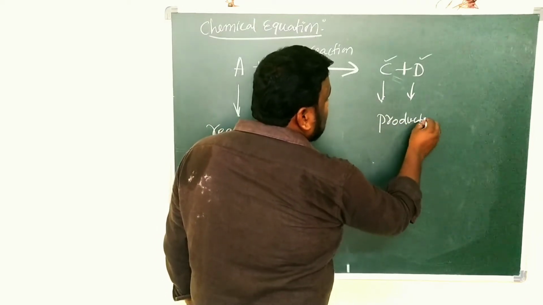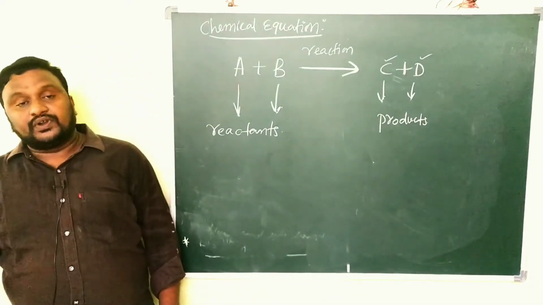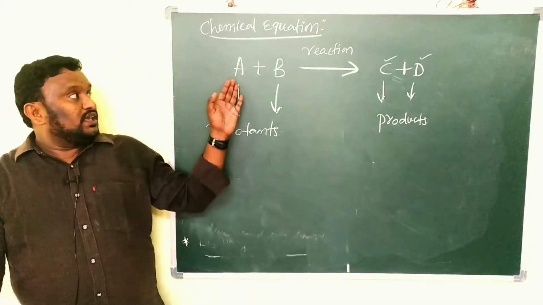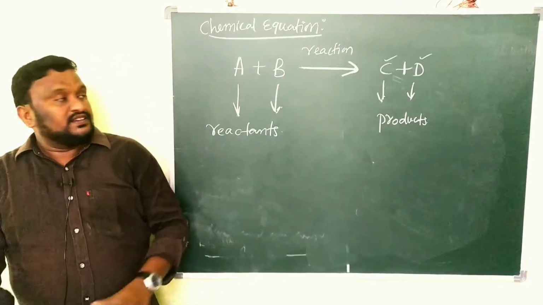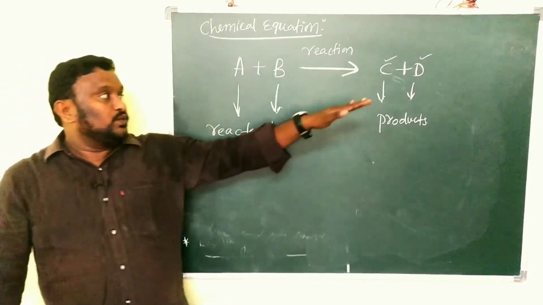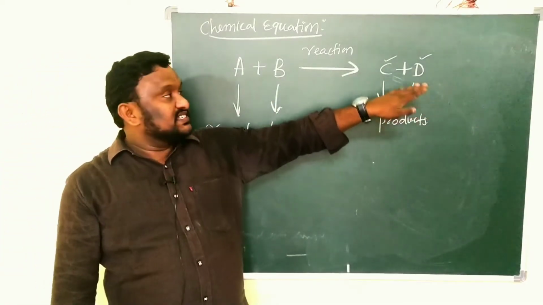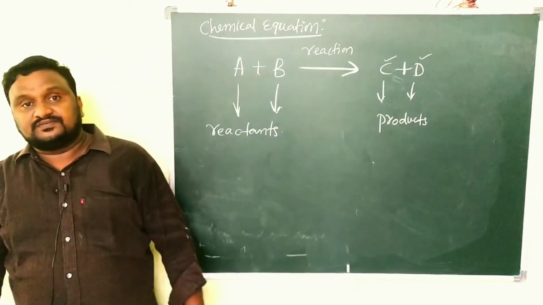What do we call them? Products. So A plus B gives rise to C plus D: the reaction takes place between A and B, and after the reaction we get two new substances, C and D. These C and D are called products.